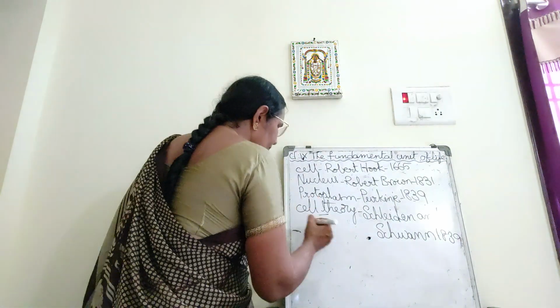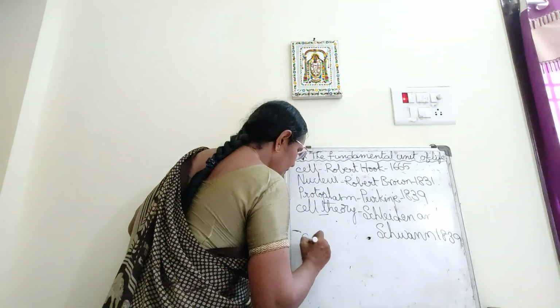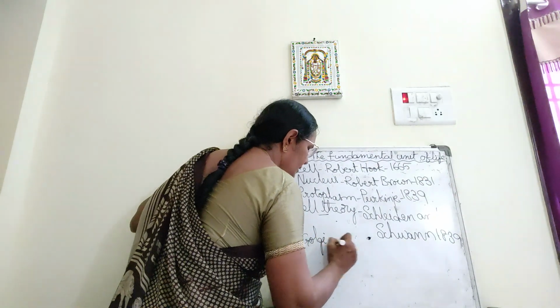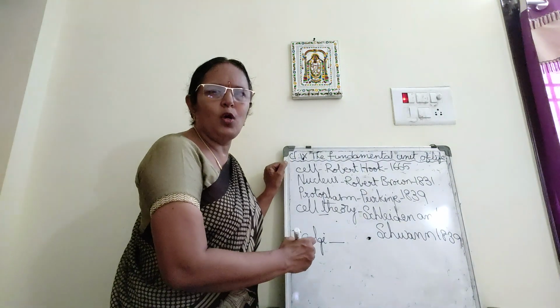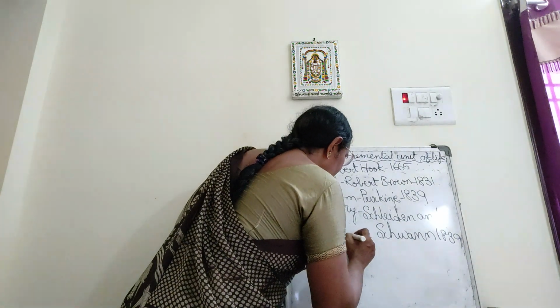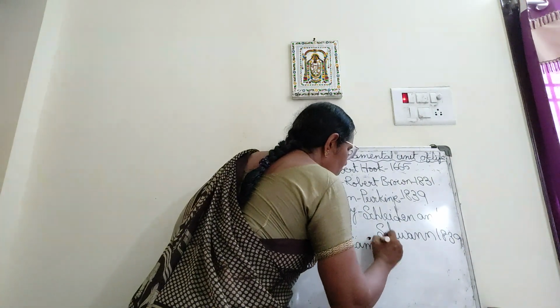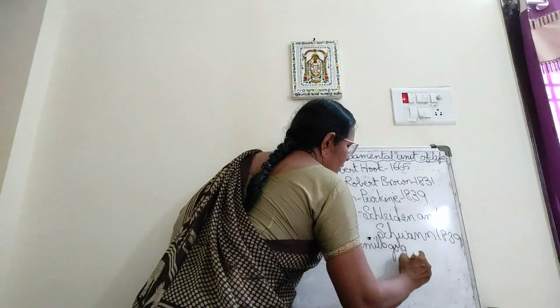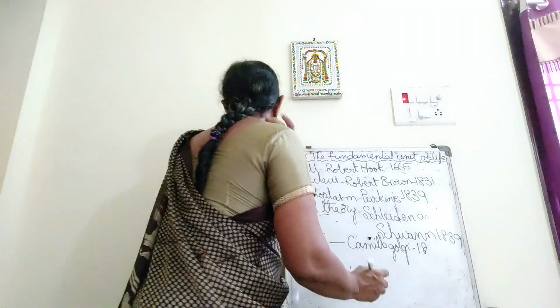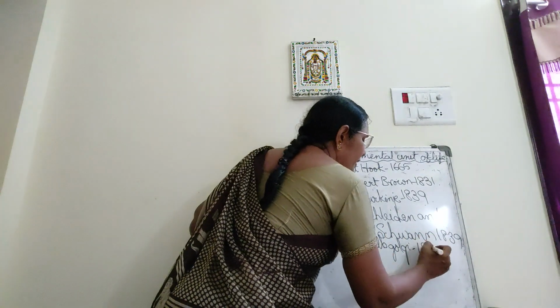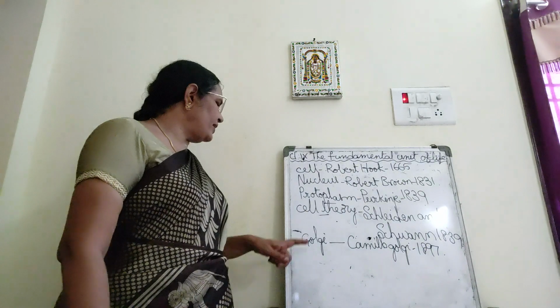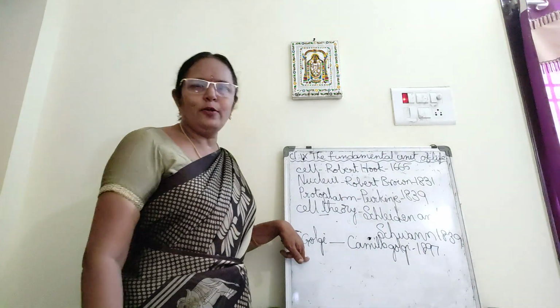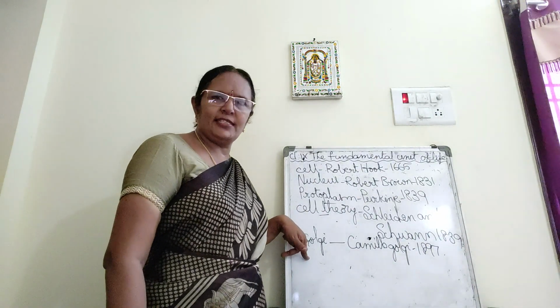Later in the year 1897, another scientist, Golgi, discovered the Golgi apparatus or Golgi complex. It was discovered by Camillo Golgi in the year 1897. In the year 1897, Golgi complex or Golgi apparatus was discovered by Camillo Golgi.